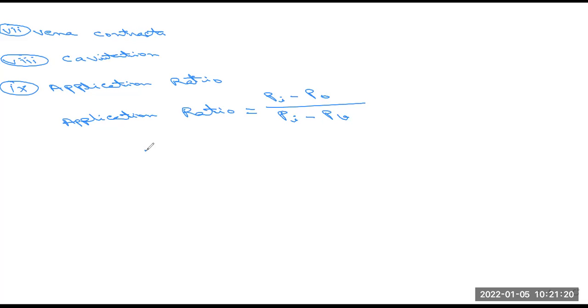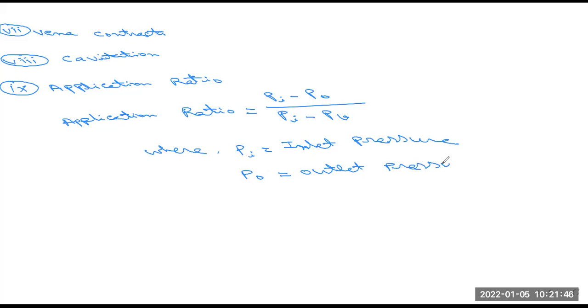Where Pi is the inlet pressure, Po is the outlet pressure, and Pv is the vapor pressure of the fluid.